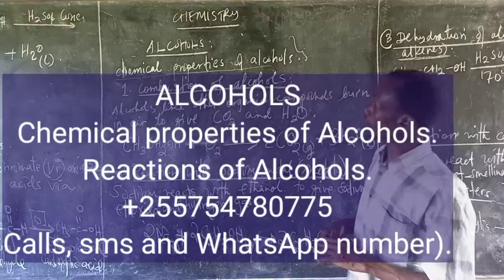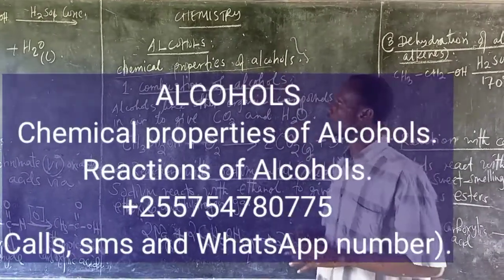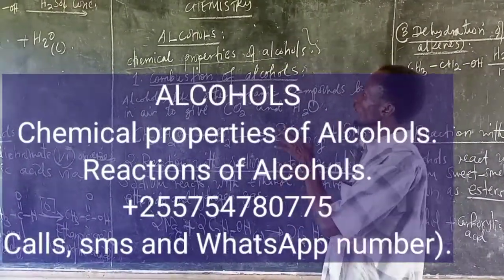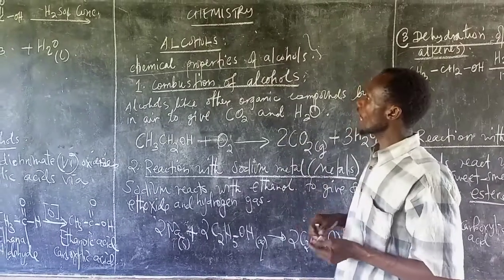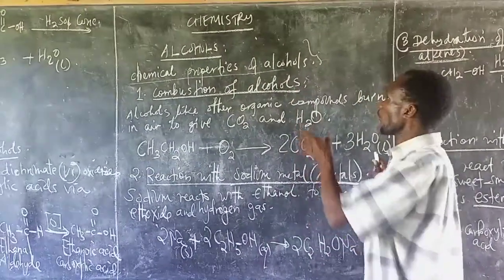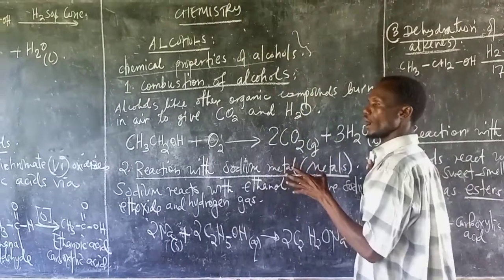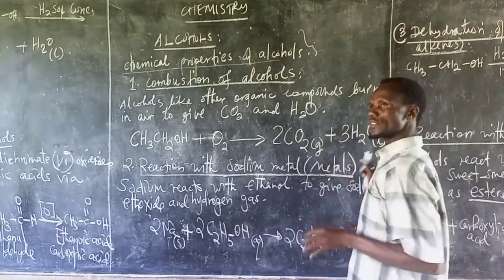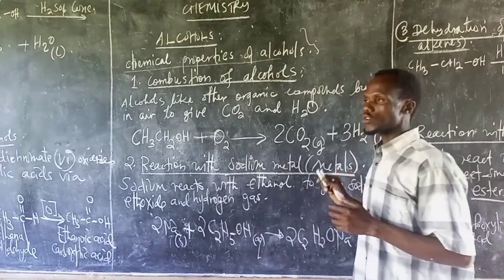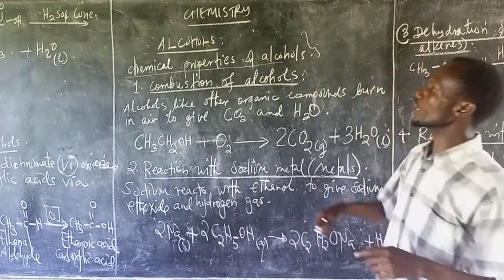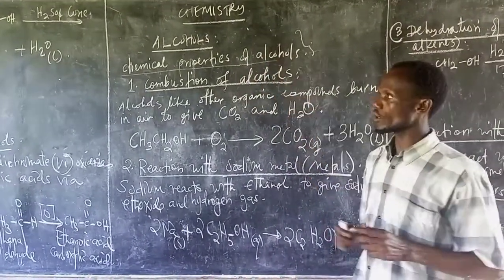If we are talking about chemical properties of alcohol, we are just looking for the reactions that take place when alcohol is put together with other substances or chemicals. So that is all about looking for the chemical properties of alcohols.